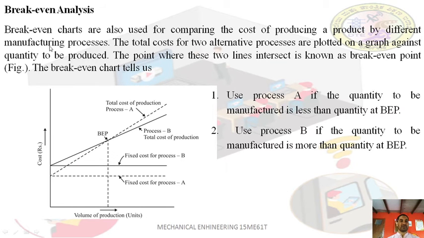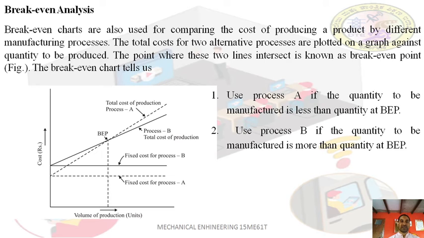Break-even analysis. Break-even charts are also used for comparing the cost of producing a product by different manufacturing processes. The total costs of two alternative processes are plotted on a graph against the quantity to be produced. The point where these two lines intersect is known as the break-even point. So another use of the break-even point is break-even analysis.